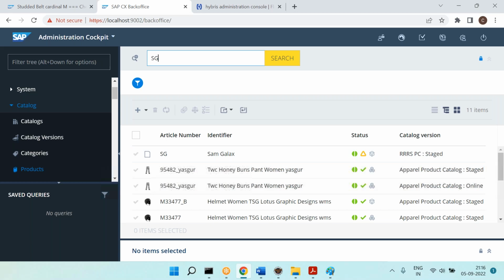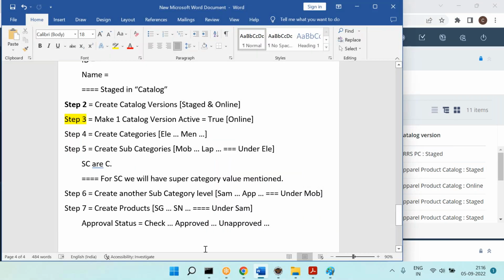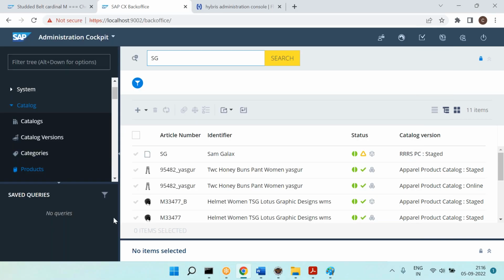Okay. Now, products are created in which table? Products are created in the product table. Yesterday I told you products are created in the product table, catalog versions are created in the catalog version table, categories are created in the categories table, subcategories are also created in the categories table, and variants are created in the product table again. Okay, now let's come here. We discussed that yesterday.